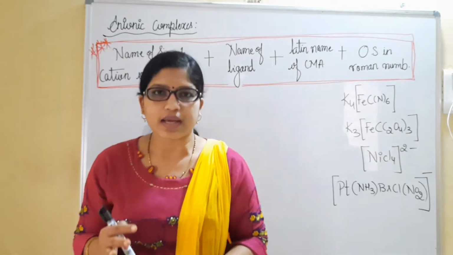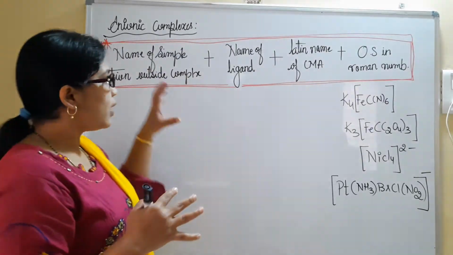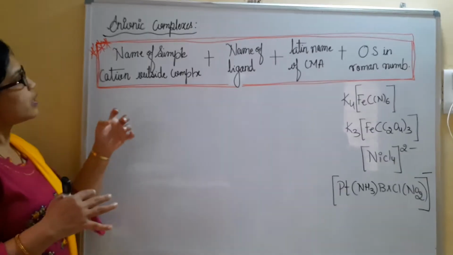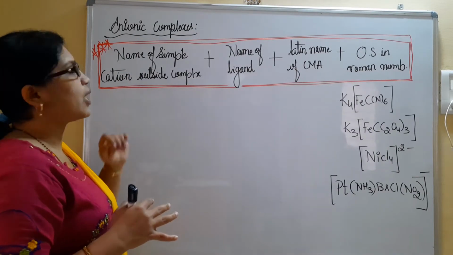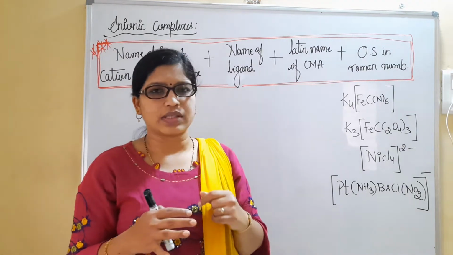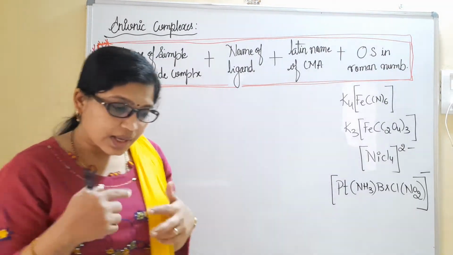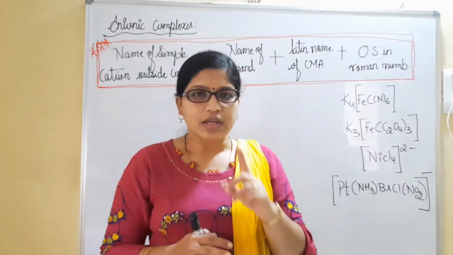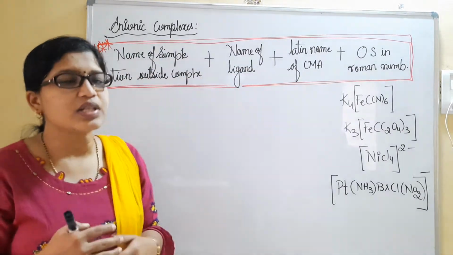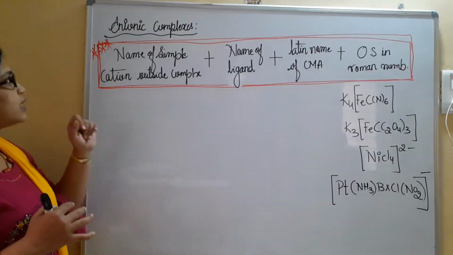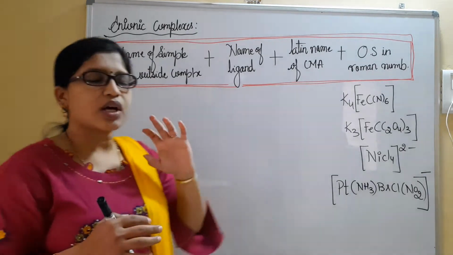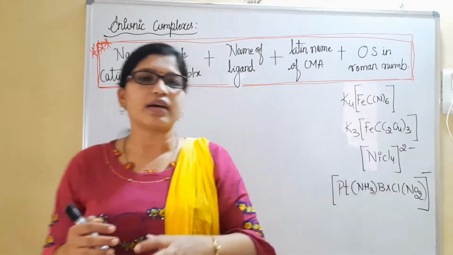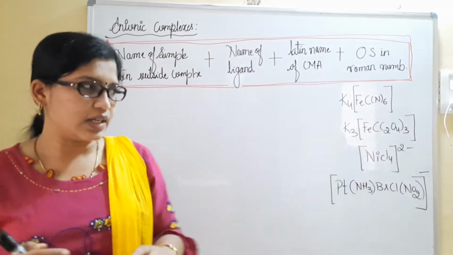We have a certain set of rules given in NCERT, and I have compressed all of them and given you a short version in order to remember things very easily. Very first, we have to consider the name of the simple cation which is present outside the complex, called the counter ion. In cationic complexes, we generally name the ligands first, but in anionic complexes certain changes are followed. We consider the counter ion, named first, and later we name the rest of the coordination entity.